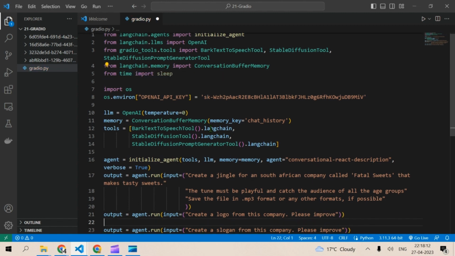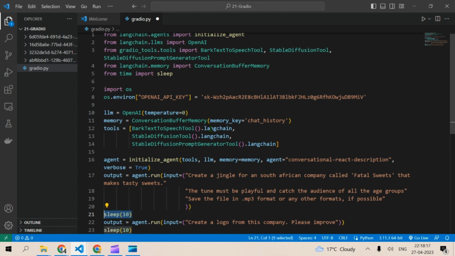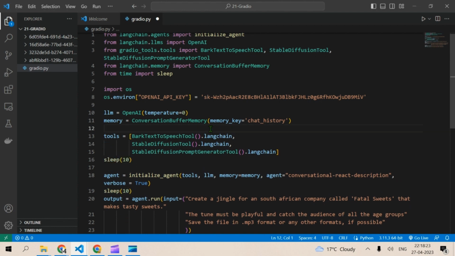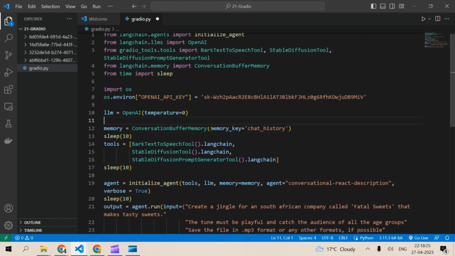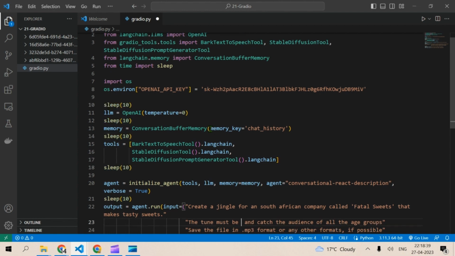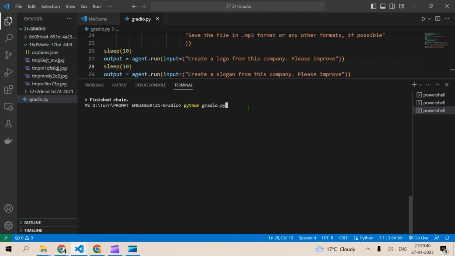Next, we are going to add a little bit of delay. So from time import sleep, and you're going to put in 10 seconds of sleep timing between different commands, because that would then improve the execution. Otherwise there can be issues of the code getting stopped somewhere. So this is the entire code. Now let us run the code.